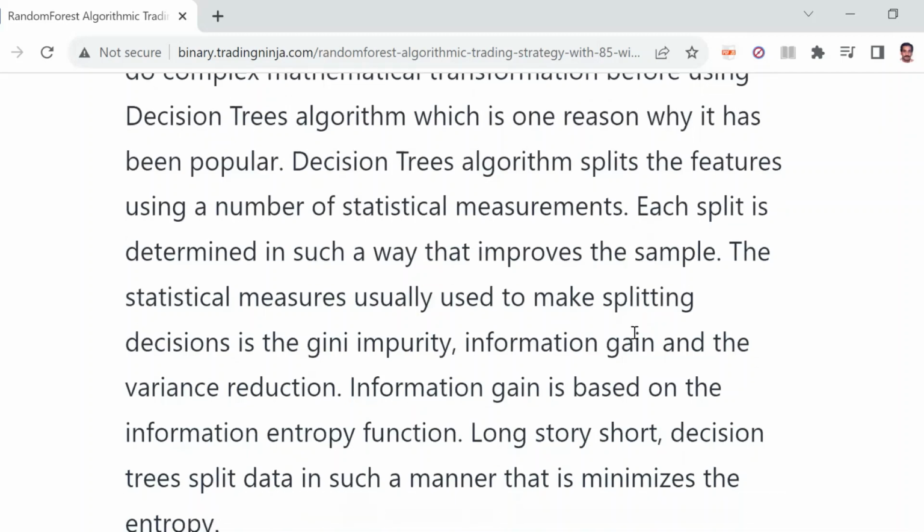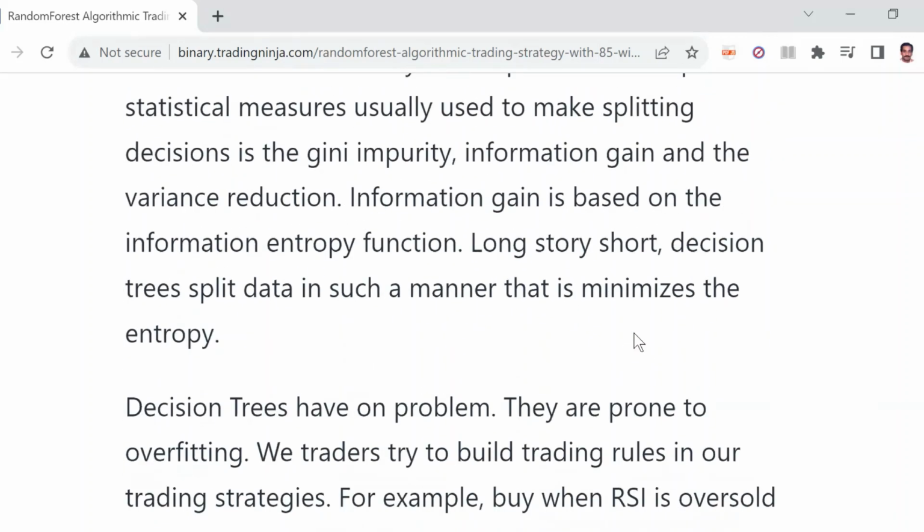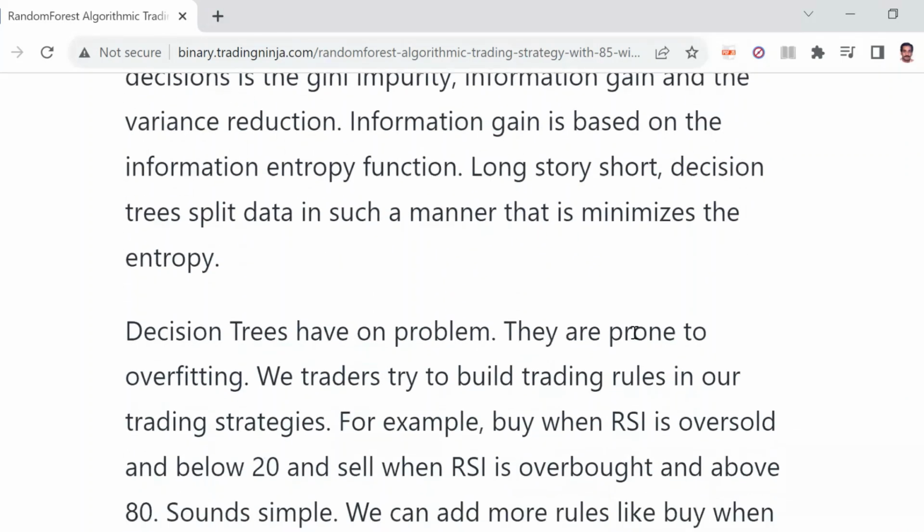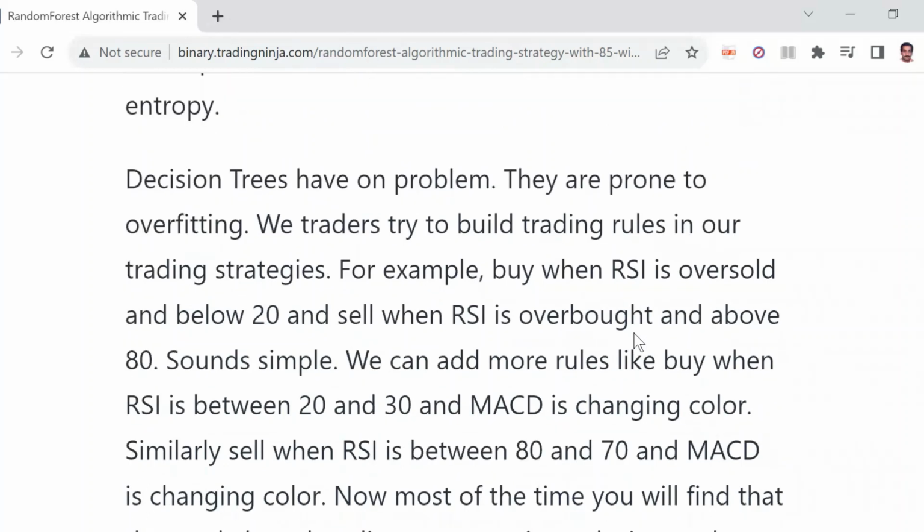Long story short, decision trees split data in such a manner that it minimizes the entropy. Decision trees have one problem. They are prone to overfitting. And this is a problem that we also face in algorithmic trading, overfitting the data.